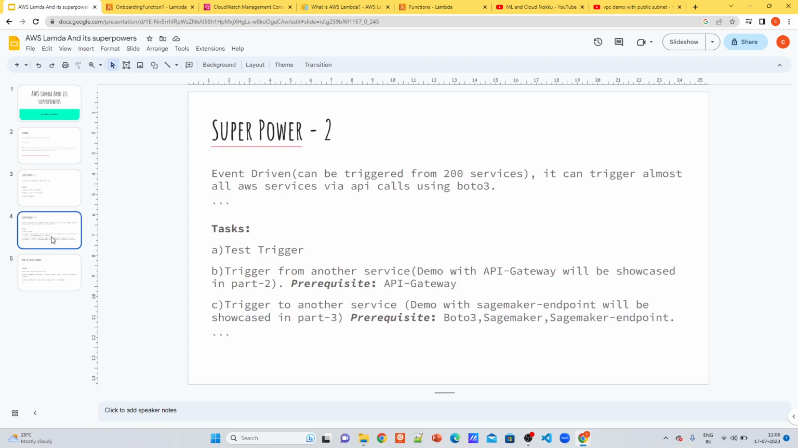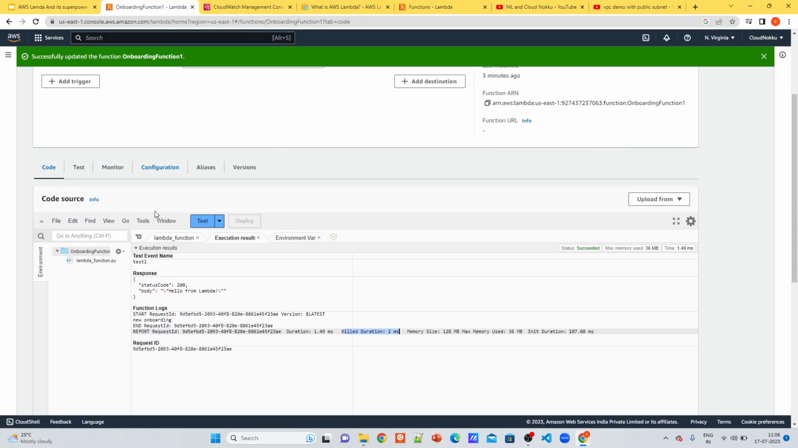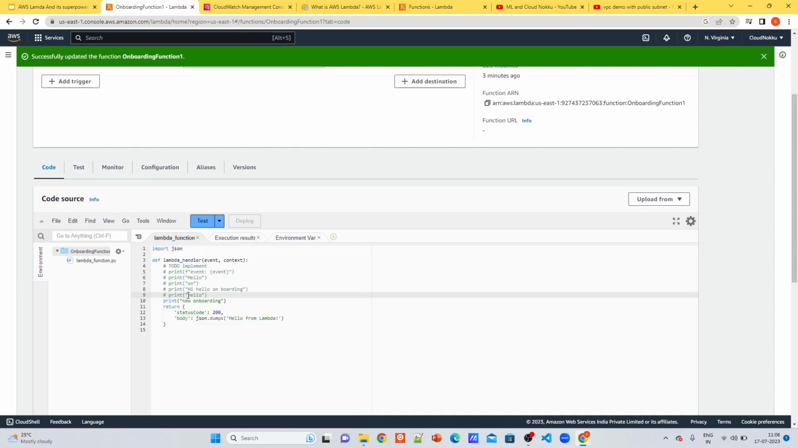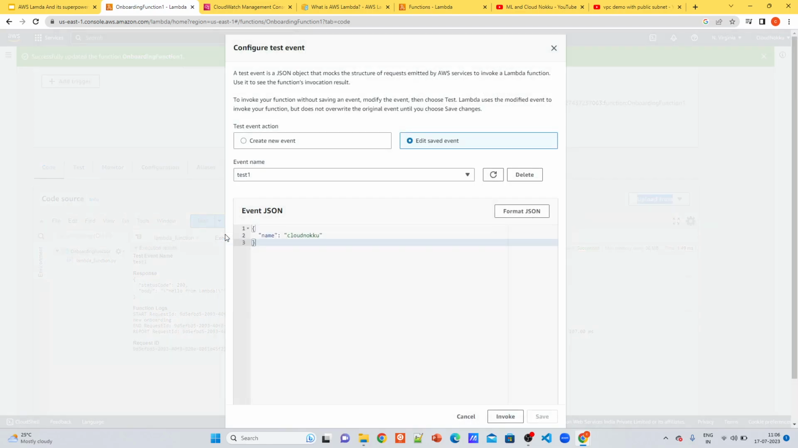Now let's go to superpower 2: how to trigger a Lambda and how Lambda can trigger. Actually, for debugging your code, the way to trigger Lambda is using a test trigger. You can click here and configure your test. You can give any JSON.